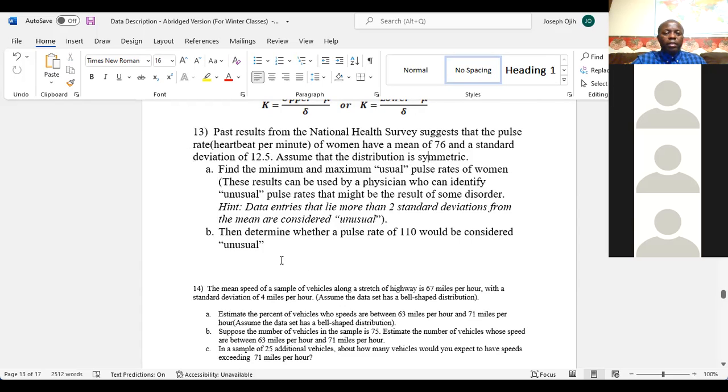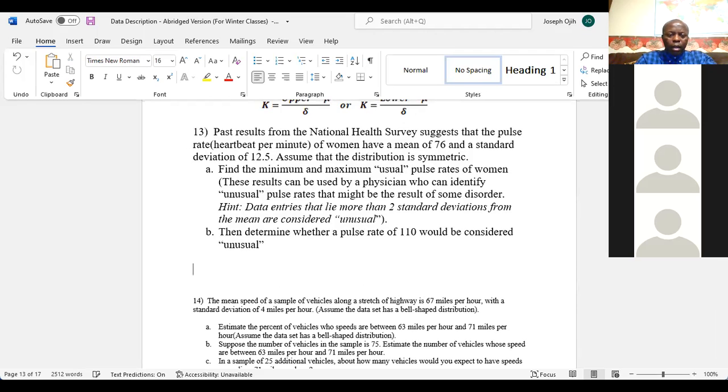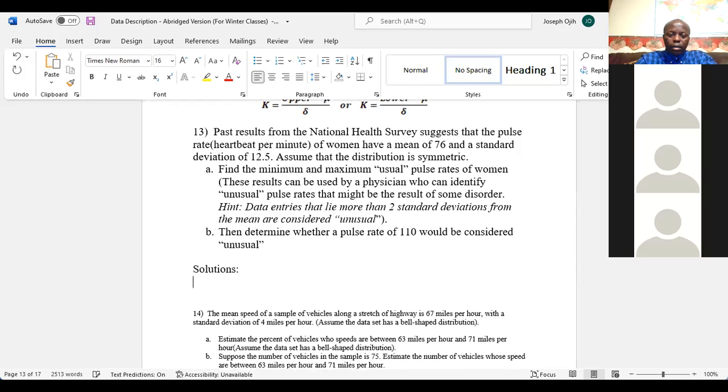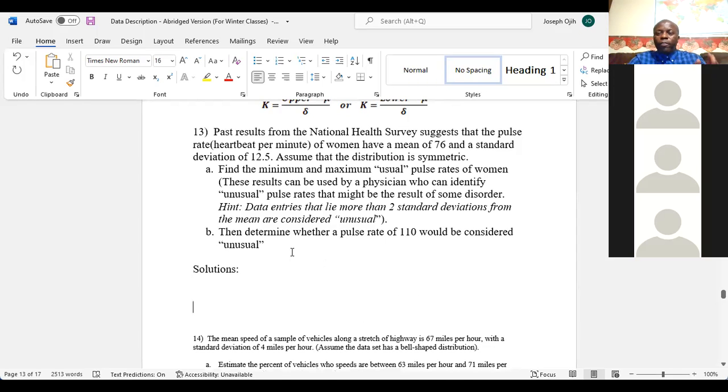Now, second one, determine whether a pulse rate of 110 should be considered to be unusual. So the solution to this will be as follows. It wants us to find the minimum and maximum pulse rate for women, and then to figure out whether a pulse rate of 110 should be considered unusual.